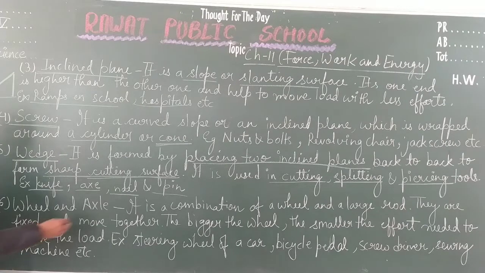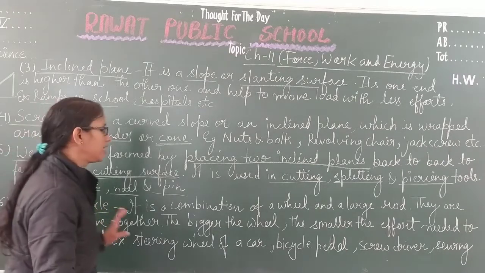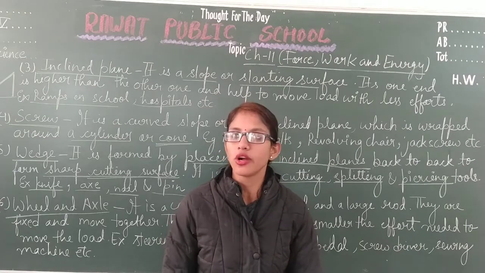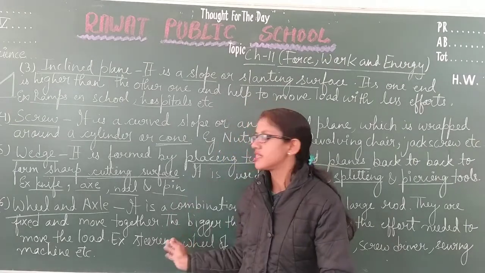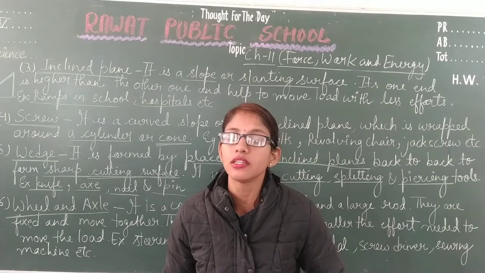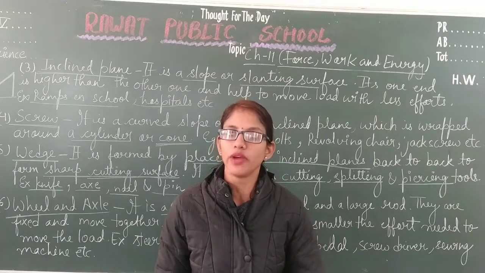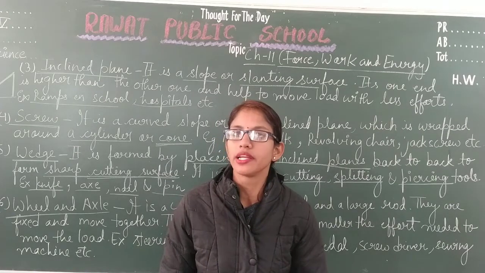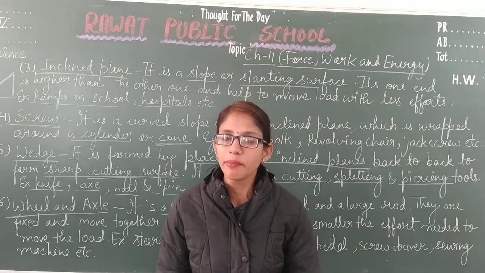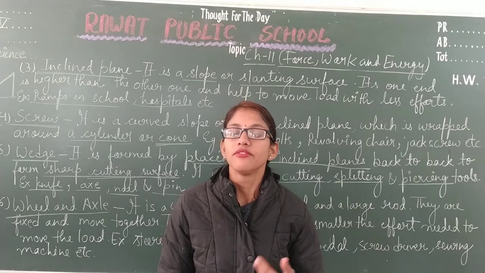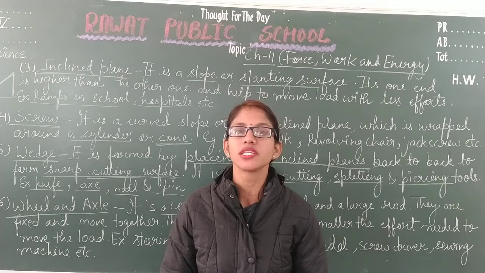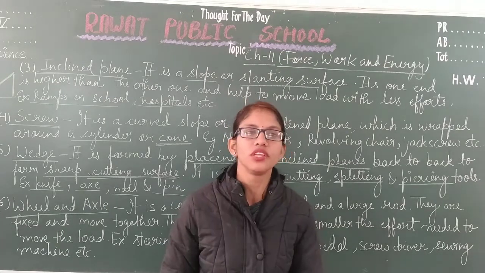Next is the wheel and axle. The sixth category of simple machine is the wheel and axle. In this, a wheel is present and a rod-like structure, the axle, is present. If we move the wheel, the axle will move, and if we move the axle, the wheel will move automatically. So they depend on each other, and less effort is needed to move this. For example, the pedals of a bicycle are also examples of the wheel and axle.